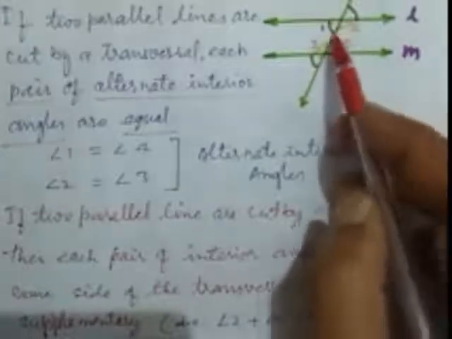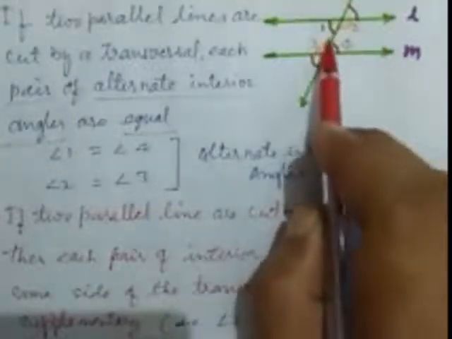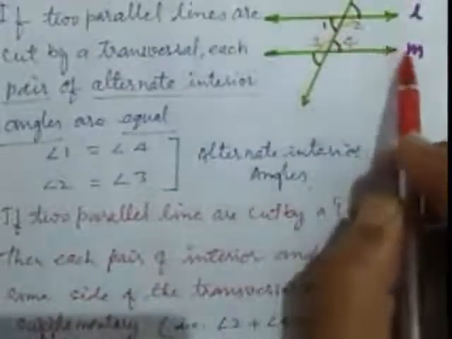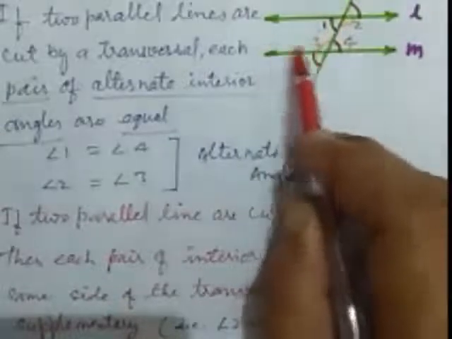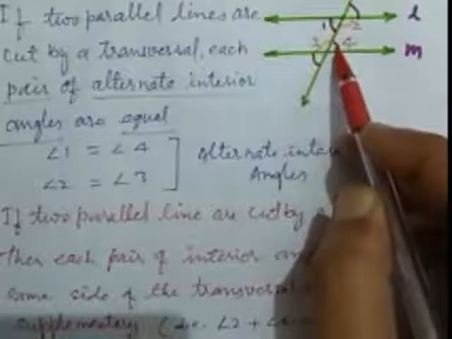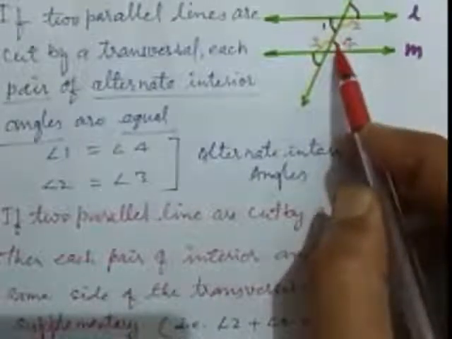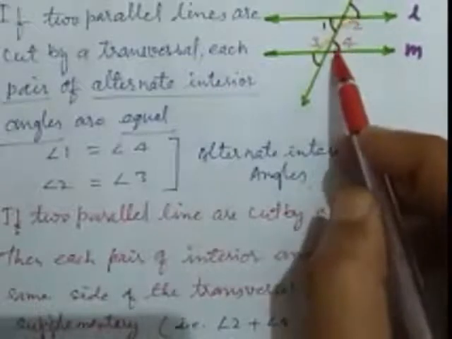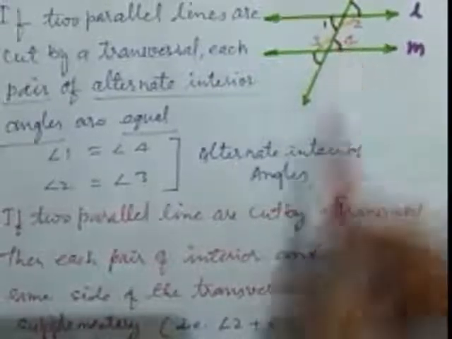Here the angles are on the opposite side of the transversal. Now we are discussing the interior angles on the same side of the transversal. This is the transversal, and 2 and 4 are on the same side of the transversal, and 1 and 3 are also on the same side. 2 and 4 are on the right side of the transversal and 1 and 3 are on the left side. So these interior angles also make a pair of supplementary angles. Okay, how? We check.